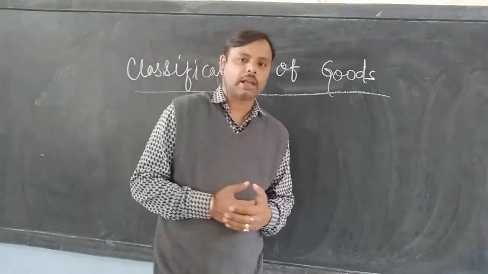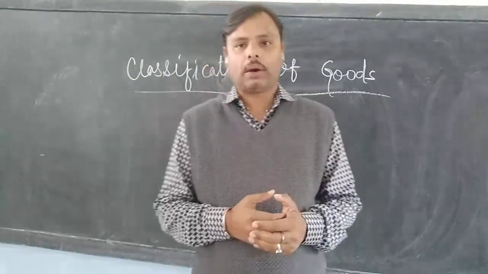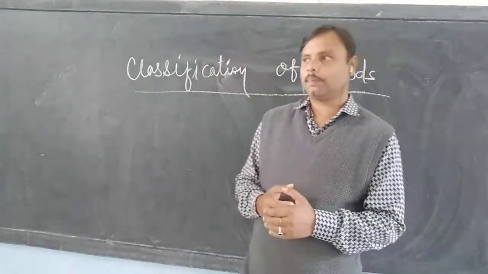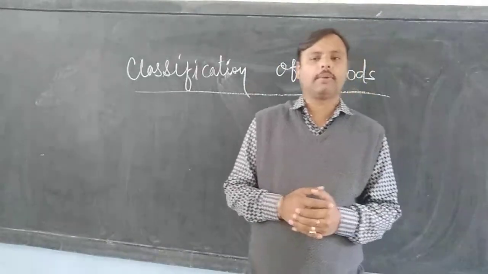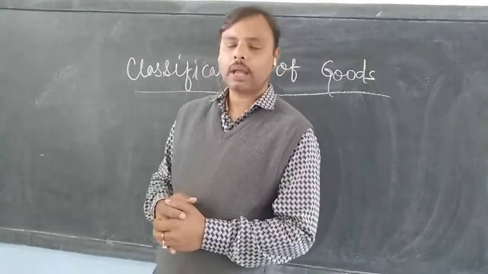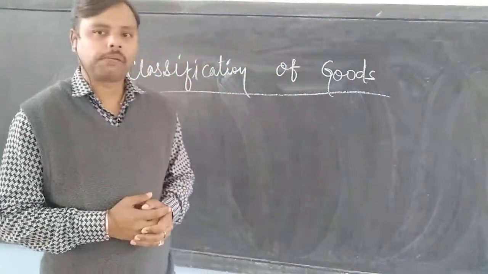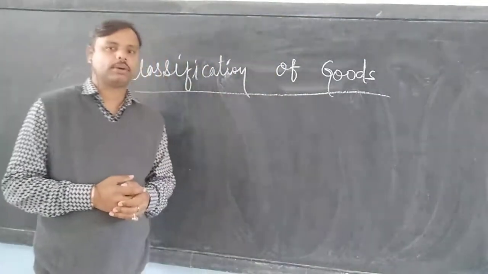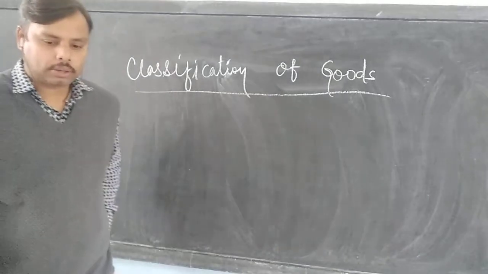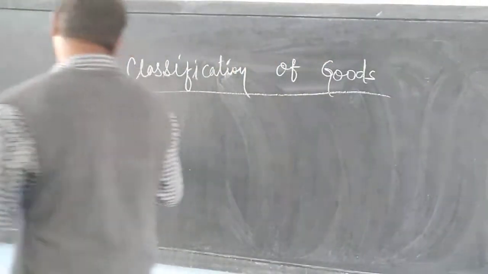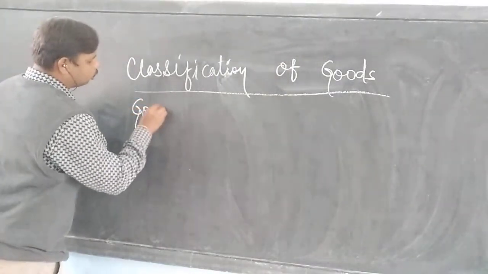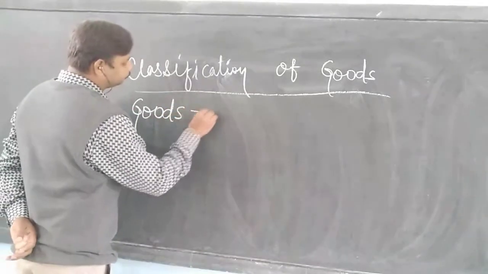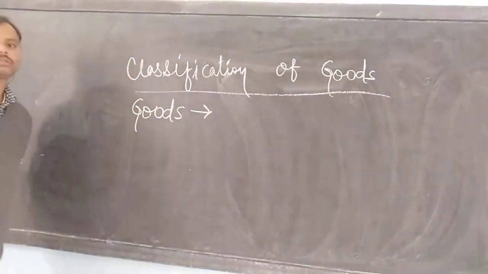Before we begin the classification, I would like to have a recapitulation of the last class, the last video. What is a good? You must know what is goods.